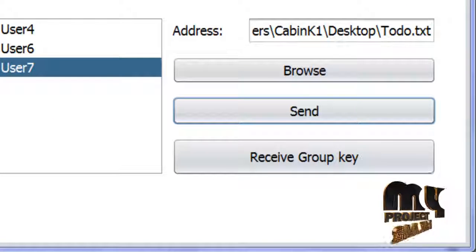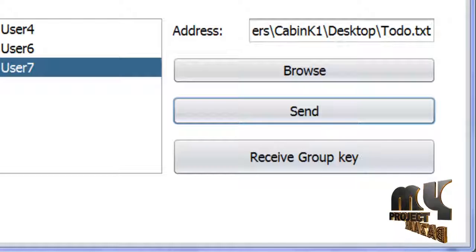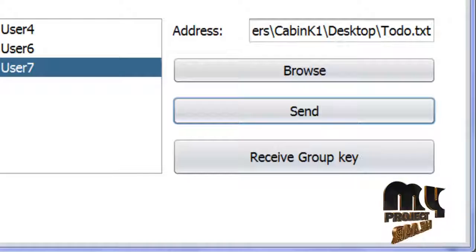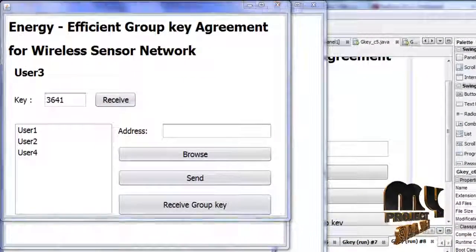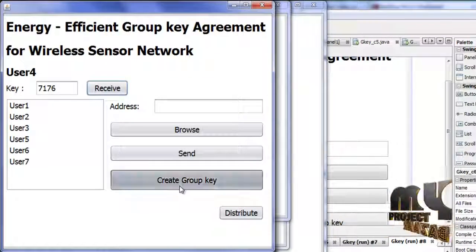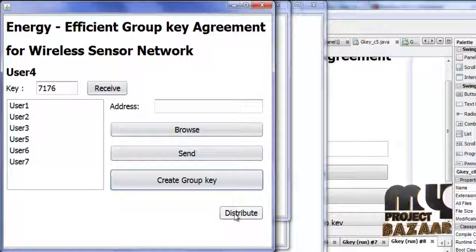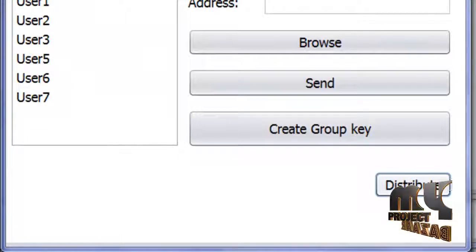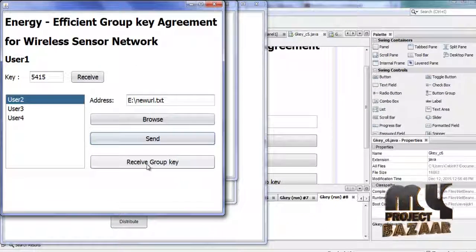If we want to communicate with the other users, we should create a group key for that. For the group key, we go to user 4 because that is the common user. So creating the group key. After creating, distribute those keys to the other network. So I'm going to distribute those keys. Here it can receive the group key.